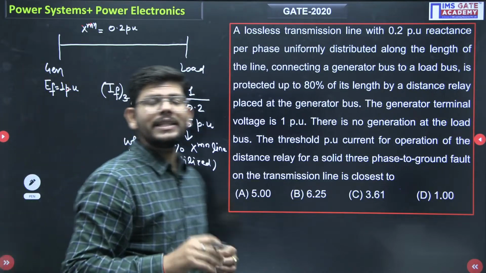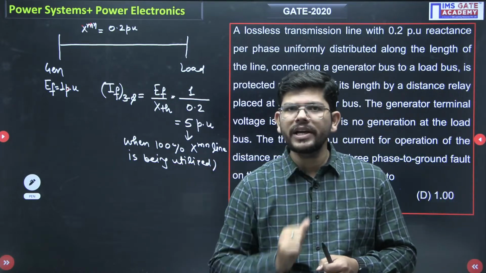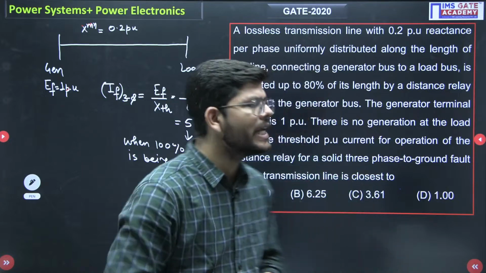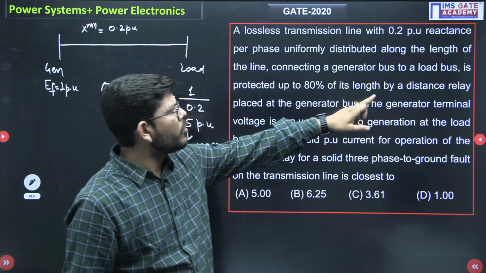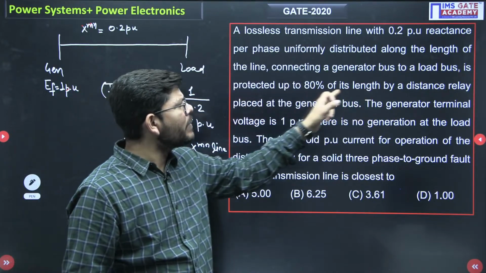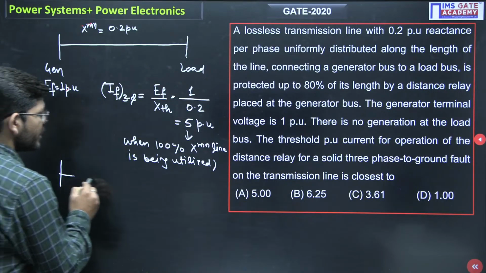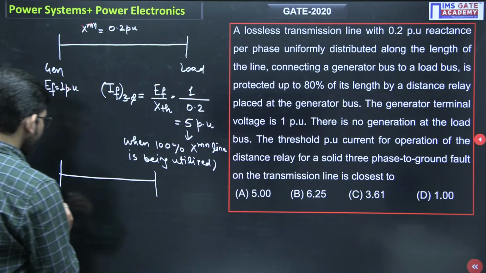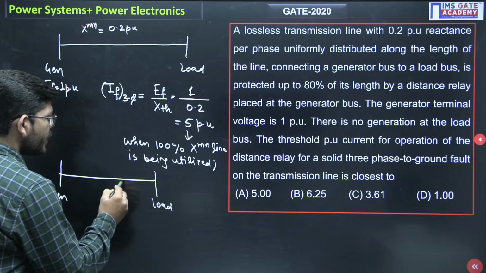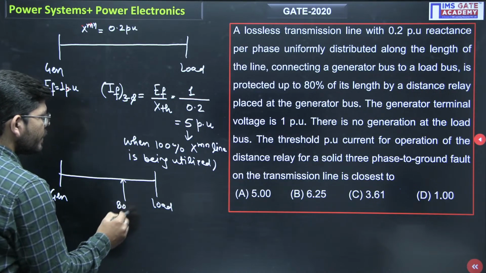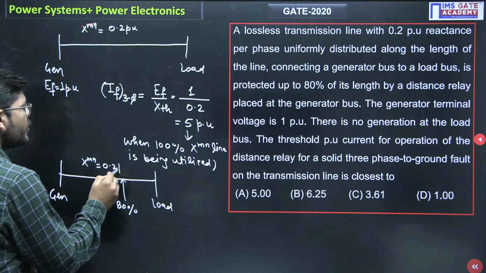So when we are utilizing the 100% section of the transmission line, this is how we have to find the fault current. But what we are doing exactly in this problem is connecting a generator bus to a load bus that is protected up to 80% of its length. Okay, so we are giving only 80% protection to the transmission line. Just see, like this. We have generator and we have load and we have protected only 80% section. Okay, so total transmission line impedance is 0.2 per unit.